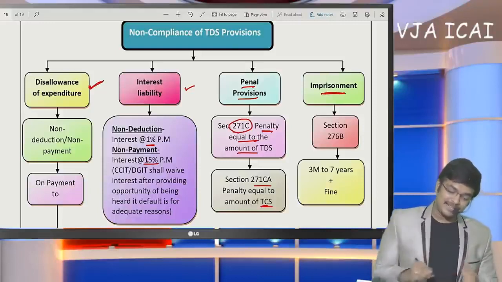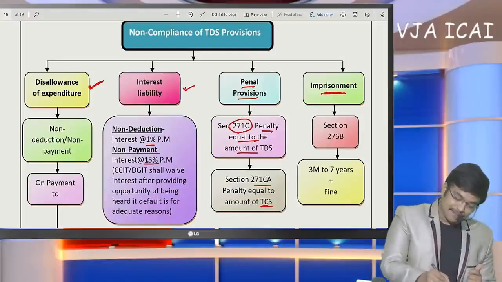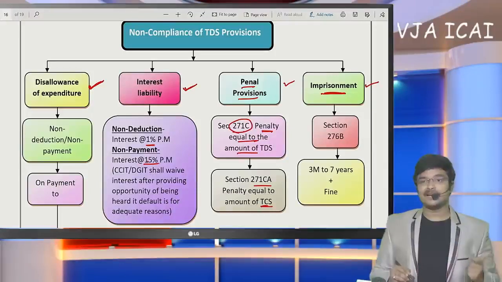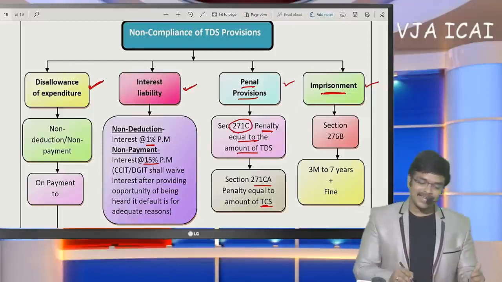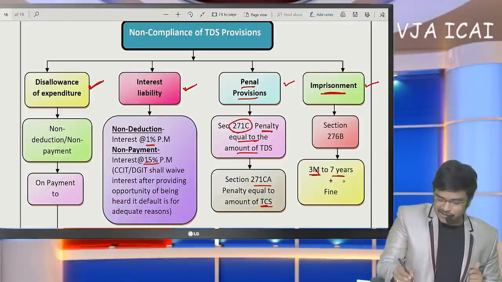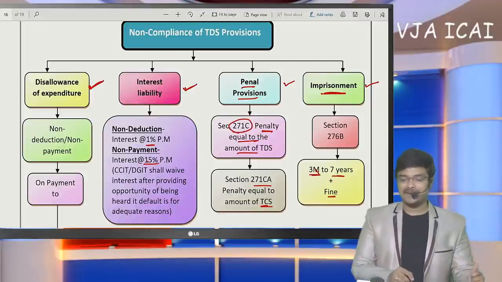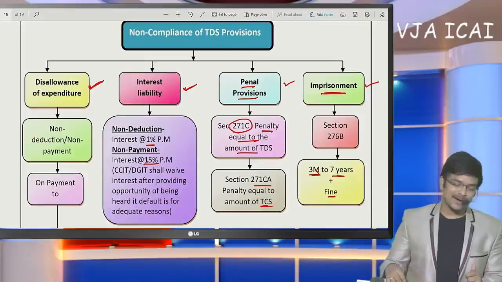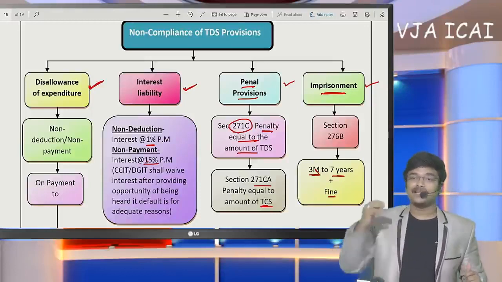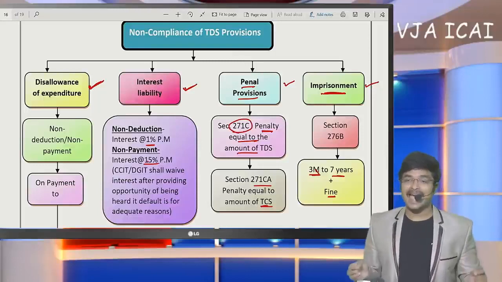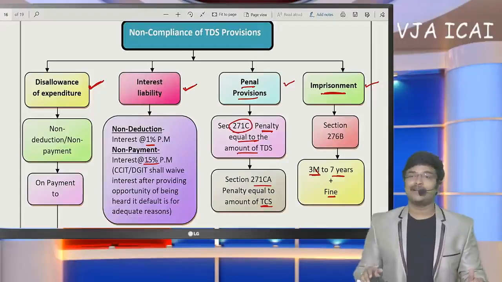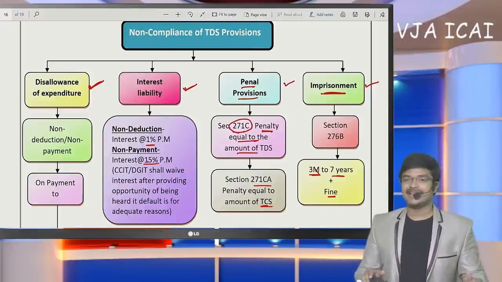Sir, first aspect disallowance of expenditure. Second aspect interest. Third aspect penal provisions. Fourth aspect, imprisonment will also be levied. So how many years of imprisonment will there be if we are not going to deduct TDS? 3 months to 7 years plus fine. Imprisonment is a very difficult aspect, because if we are not going to deduct TDS, will imprisonment provisions get attracted? Obviously yes. So 3 months to 7 years imprisonment shall be levied for failure to deduct TDS.